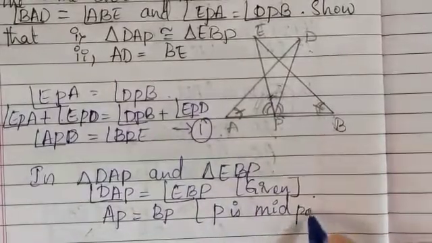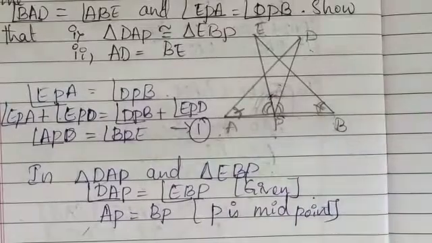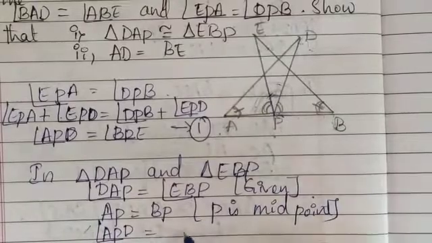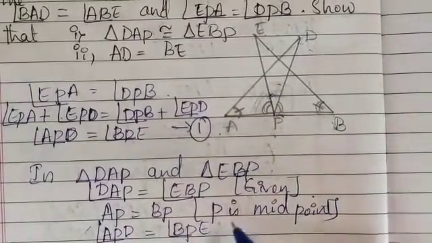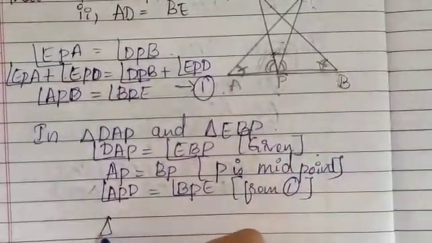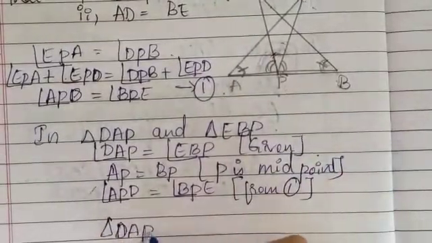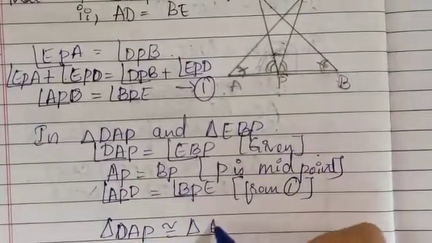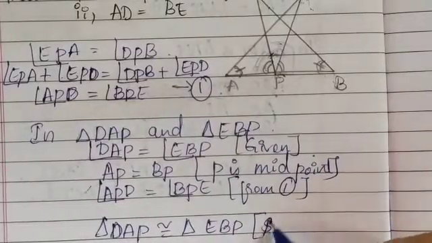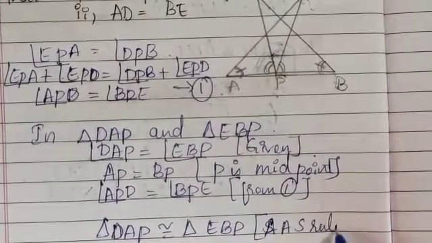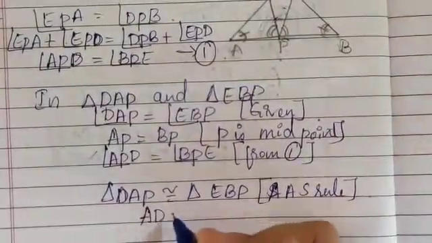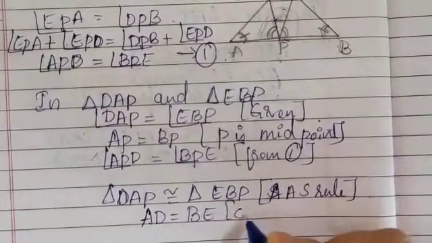If P is the midpoint, AP will be equal to BP. Similarly, from equation 1, I can write APD is equal to BPE. If these three conditions are satisfied, I can write triangle DAP is congruent to triangle EBP. Why? Because by AAS rule, these two are congruent. If these two are congruent, I can say AD is equal to BE by CPCT.